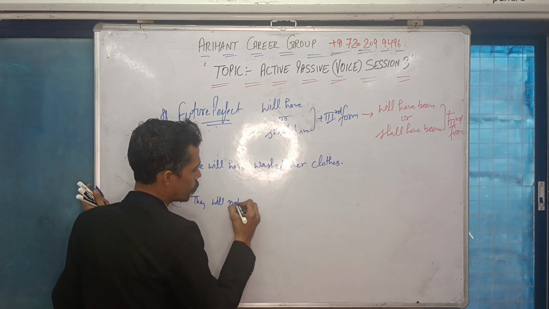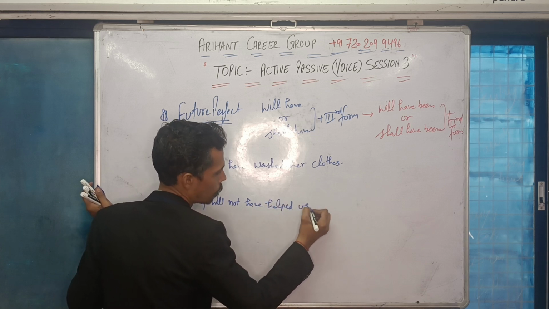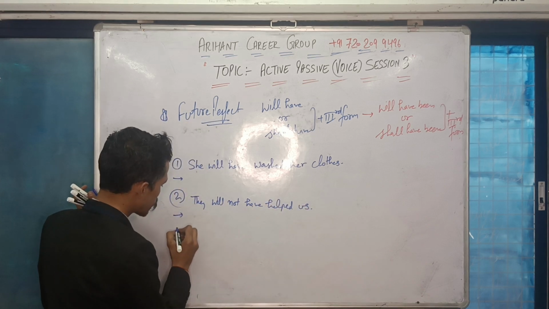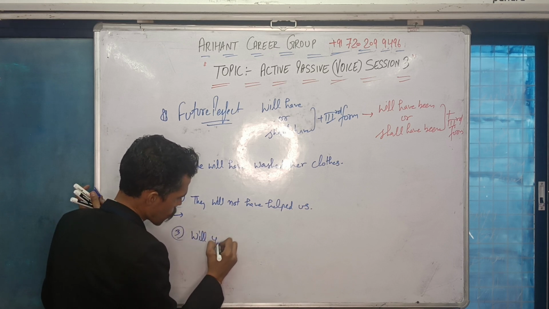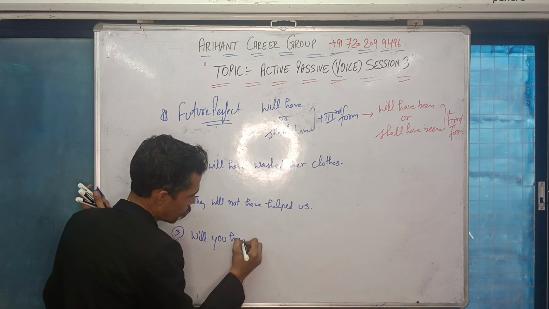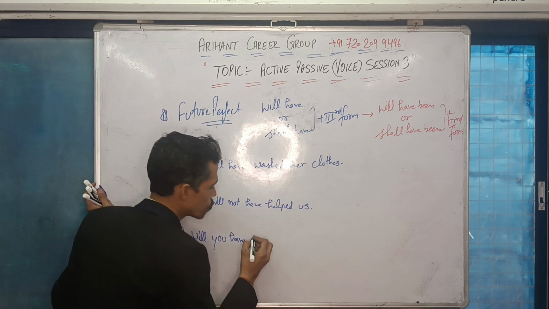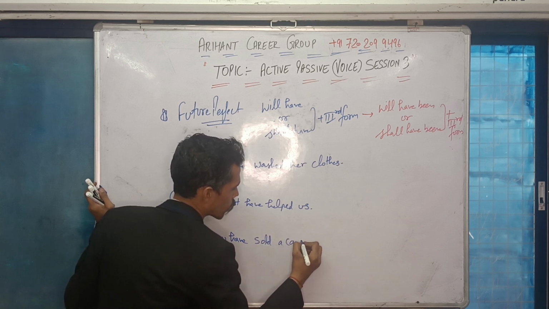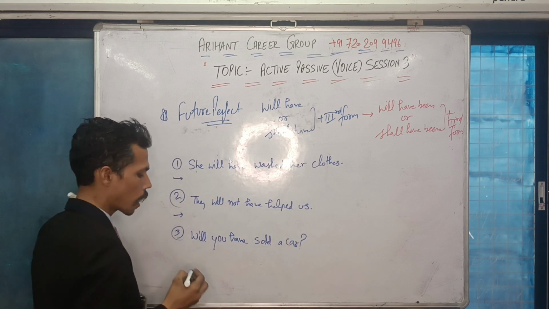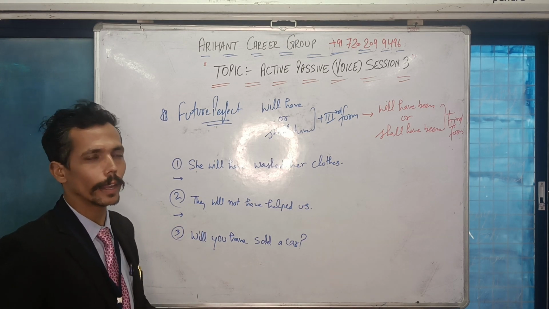Next, will you have sold a car? Will you have sold a car? So you are given now three sentences, one positive, one negative, and one interrogative.